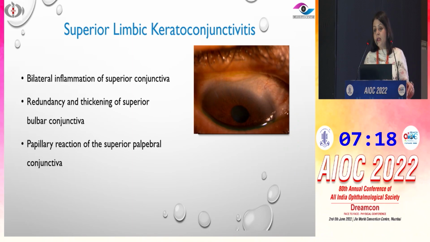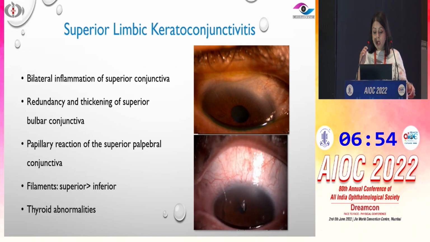If we have findings in the superior conjunctiva, it could be superior limbic keratoconjunctivitis. So this is a 67-year-old female patient who presented to us with symptoms of irritation, dryness, and grittiness. What happens here is that there is bilateral inflammation of the superior conjunctiva, and there is redundancy and thickening of the superior conjunctiva as well. There can be associated papillary reaction, and filaments are usually again seen superiorly here. So this is something you need to keep in mind, that we might be looking at a case of superior limbic keratoconjunctivitis, but these are usually older patients and they have associated thyroid abnormalities.